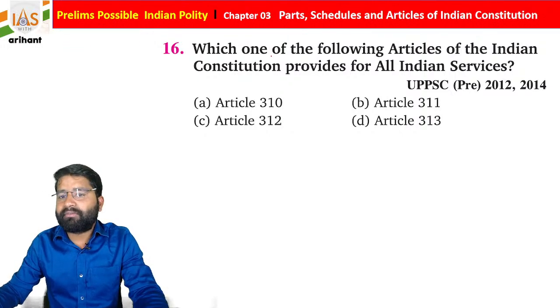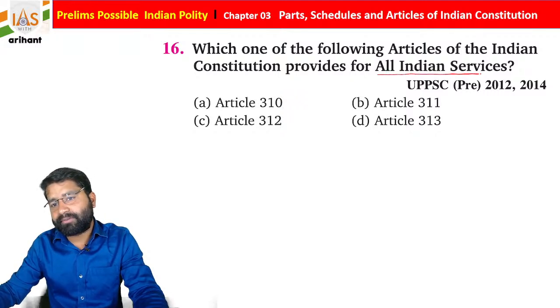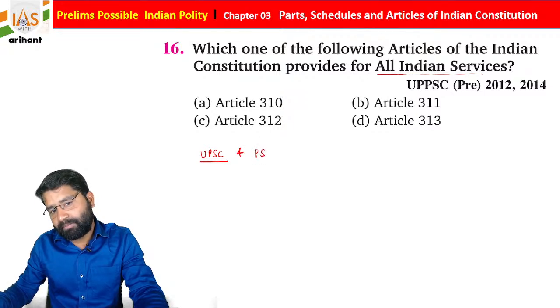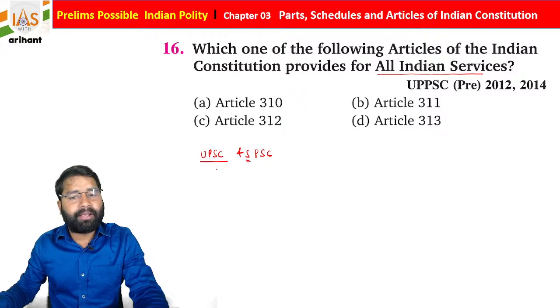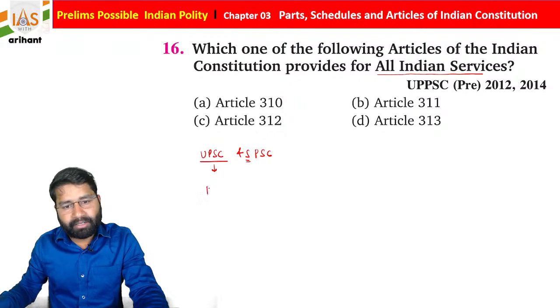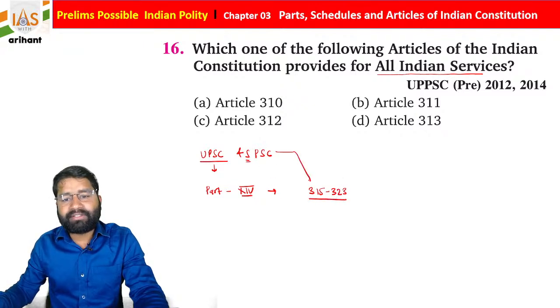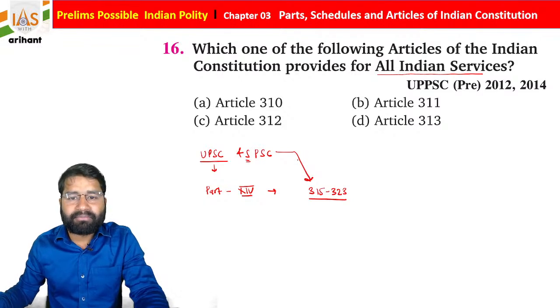The question is: which one of the following articles of the Indian Constitution provides for all India services? As you know, students, there are articles for the Union Public Service Commission as well as the State Public Service Commission, SPSC. This is mentioned under Part 14 of the Indian Constitution. Articles 315 to 323 mention the UPSC and State PSC, but before that, articles 308 to 323 are connected with the central services.